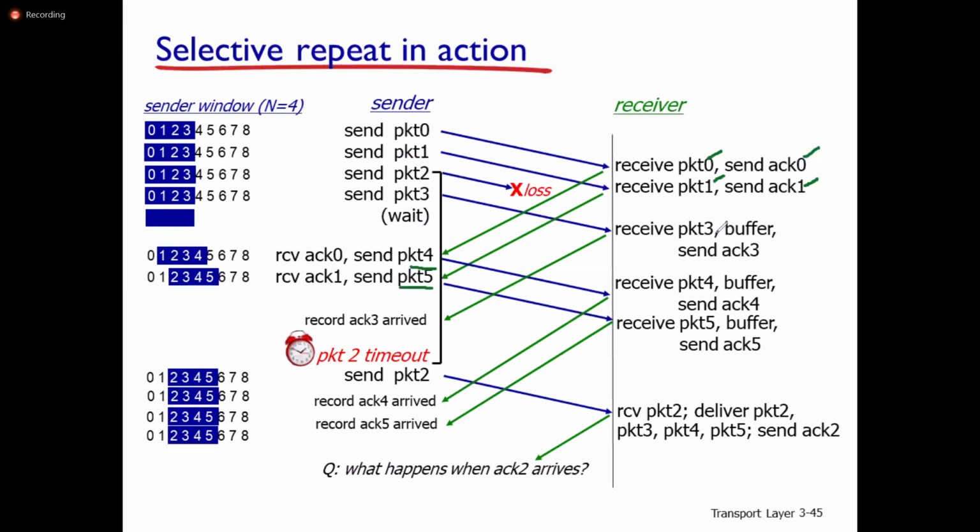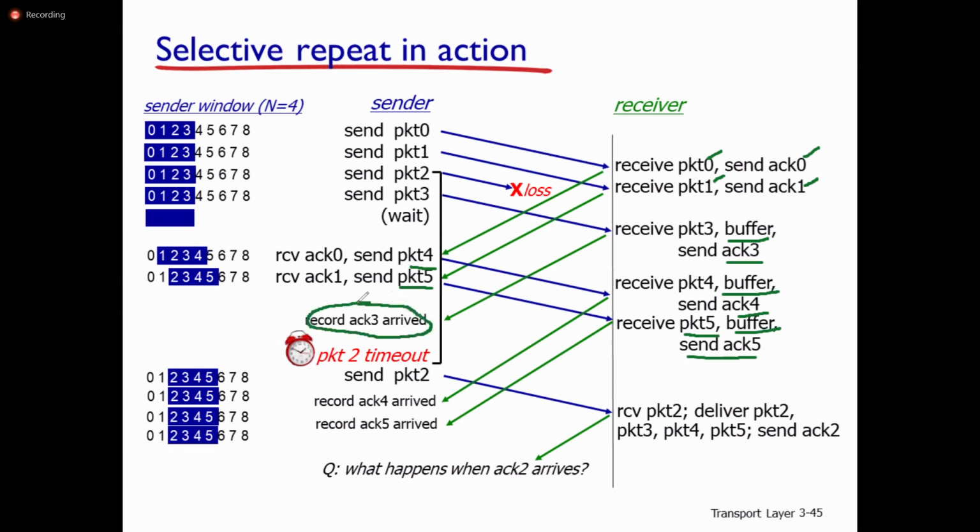Right? So here packet 3 is received, but because packet 2 is not received, this packet 3 will be kept in the buffer. Acknowledgement for packet 3. Packet 4 received, kept in buffer, send acknowledgement for packet 4. Packet 5 is also received, kept in buffer, send acknowledgement for packet 5. Here there is no acknowledgement received for packet number 2.